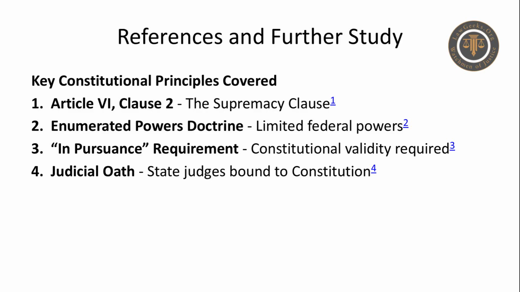These are the key constitutional principles we covered today. Article VI, Clause 2 establishes the constitutional hierarchy through the Supremacy Clause. The enumerated powers doctrine means the federal government only has the specific powers granted to it. The in pursuance requirement means federal laws must follow constitutional authority to claim supremacy. And state judges are bound by oath to uphold the Constitution and valid federal law.